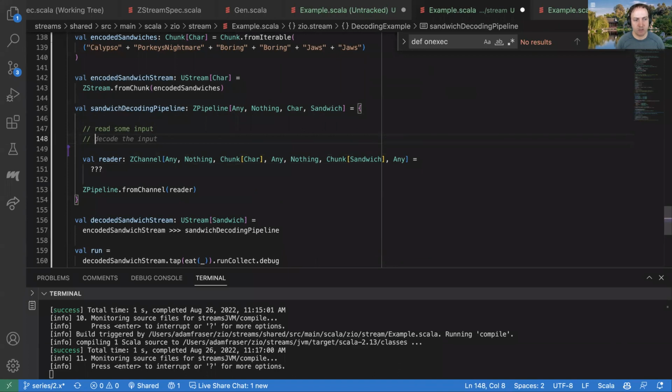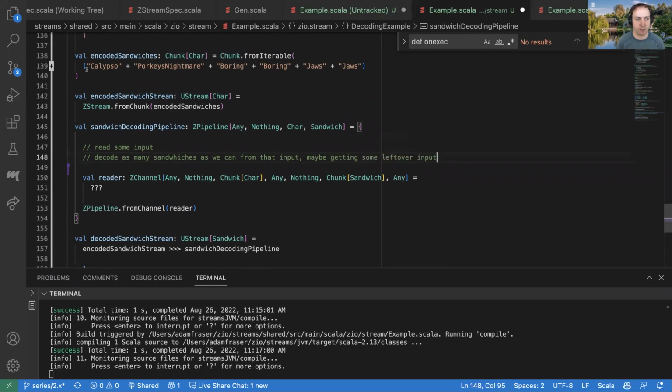Then we're going to want to decode as many sandwiches as we can from that input. And we're maybe going to get some leftover input. So we could imagine if maybe the first chunk is like Calypso pork. And so we would parse this first part and we get Calypso, but we'd have pork left over. And so we have that leftover input.